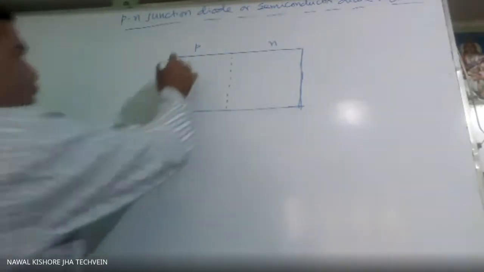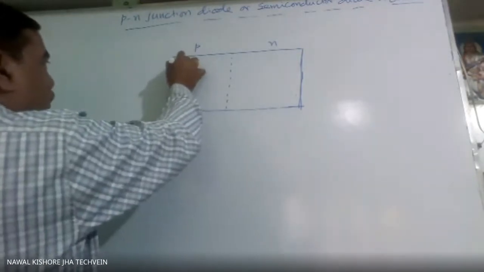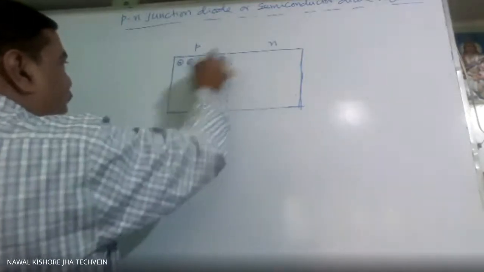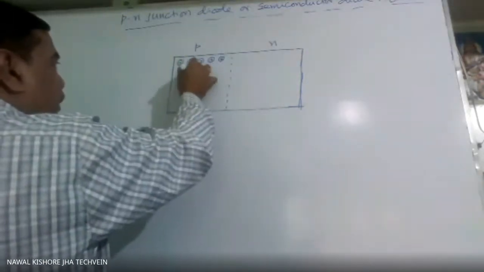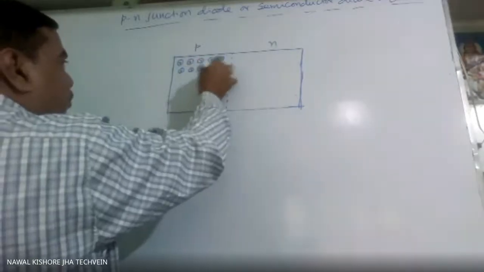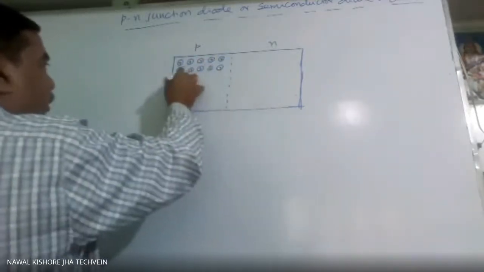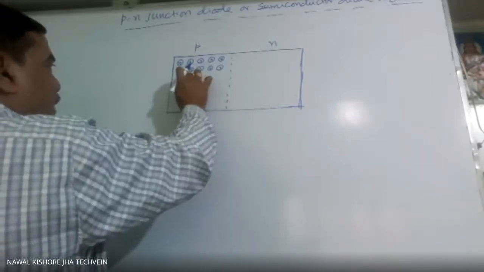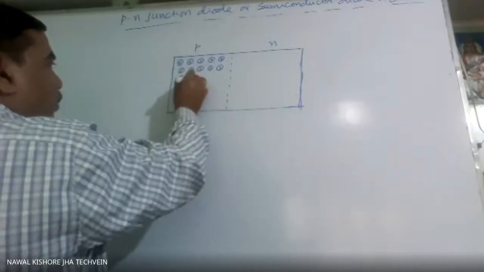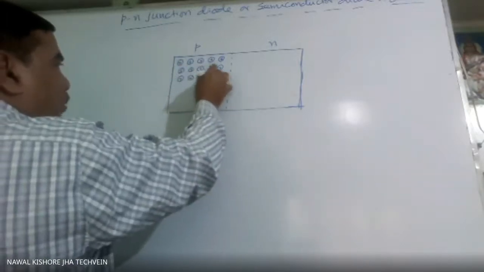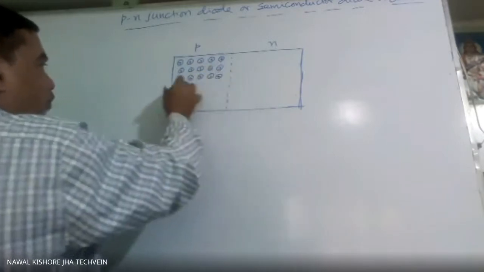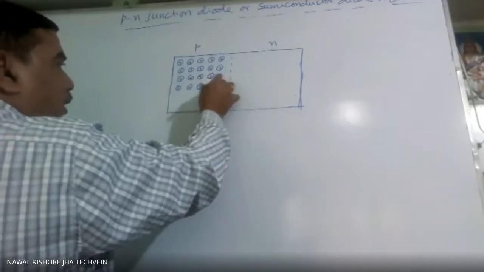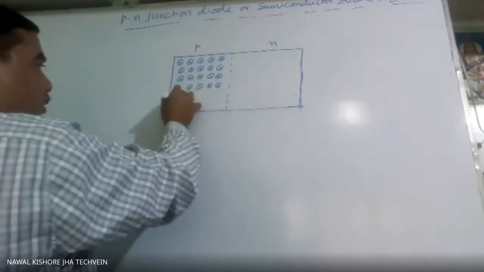So suppose these are the holes, not arranged in any order, because they are free and can move anywhere. But some electrons are also present, shown as negative charge. The ratio you know: holes are 10 to the power 16, whereas electrons are 10 to the power 13.